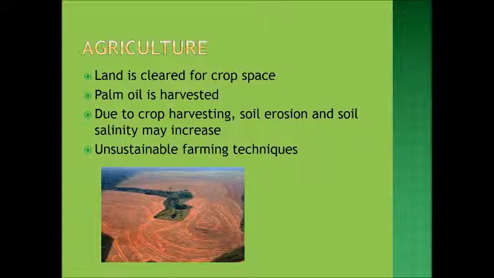Large agricultural industries clear land in the Amazon in order to make a profit. Crops harvested in the Amazon include soybeans, palm oil, and sugarcane. Large plots of land are cleared to make way for less diverse tree and crop plantations. Many practices of this industry cause harm to the ecosystem. For example, large amounts of water may be inputted, causing salinity of the land to increase. This leads to less crop output, and farmers may need to clear more land.